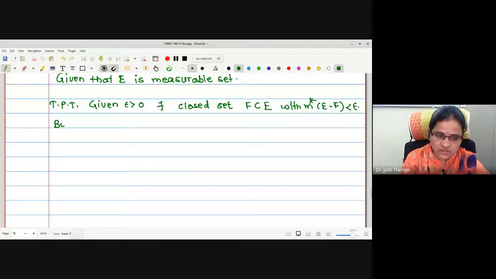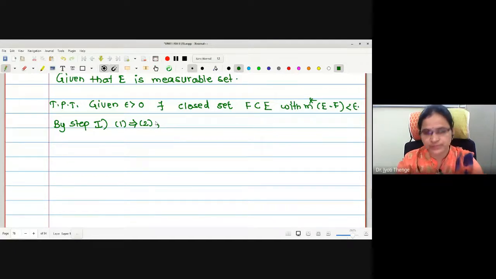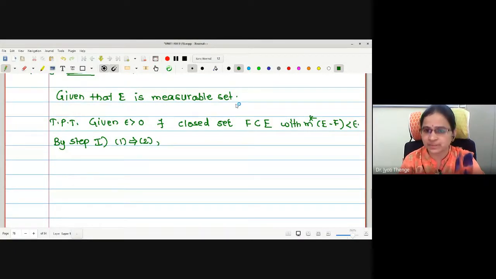By step 1, what is step 1 we have proved? 1 implies 2. Correct? Given that E is measurable, here only I will write, this implies E complement is measurable.